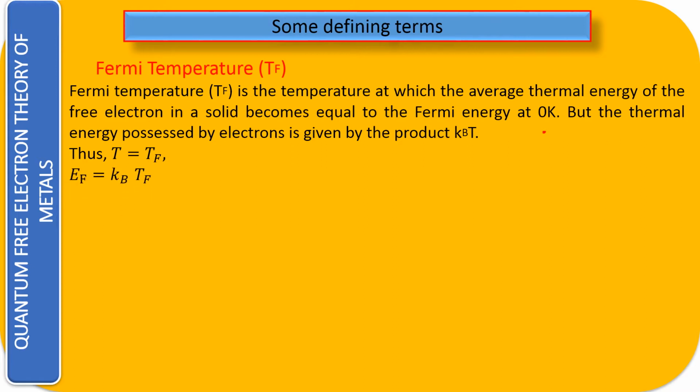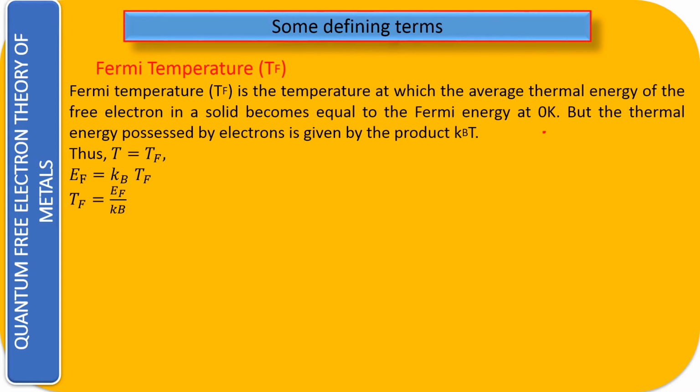So the value of EF is equal to Kb into TF. The energy that the electron will have at the Fermi energy is equal to Kb into TF. This is the value for any energy anywhere. If I re-arrange this, the Fermi temperature TF is equal to EF upon Kb, where Kb is the Boltzmann constant. Whether this temperature is a practical temperature or just a theoretical temperature, we can also look into.